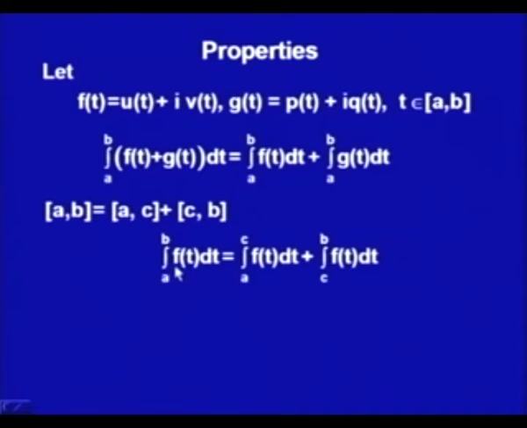Similarly, here if we break it, we write u plus iv, and then for each one, because u is a real function and v is a real function, again using the properties of definite integrals on real functions, we could get this solution as well. So we can prove these properties very easily. Then the sense reversal: if the interval from a to b I change to the interval b to a, then as in the real case, the integral a to b f(t) dt should be the same as minus the integral b to a f(t) dt. Again we can show it using just u plus iv.